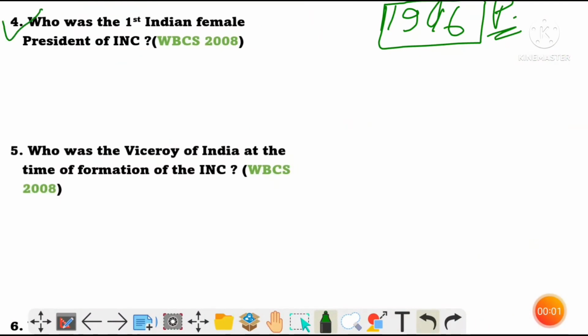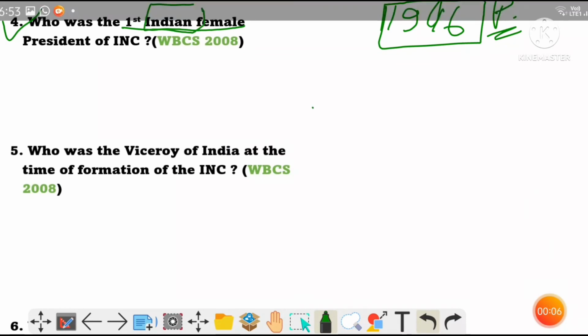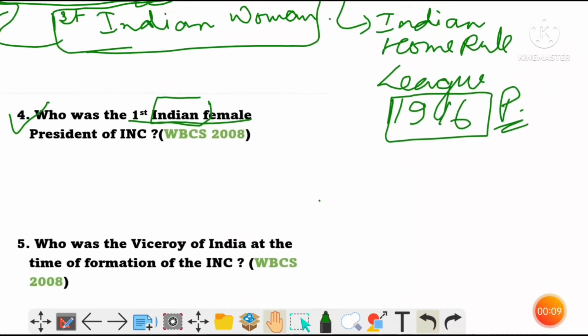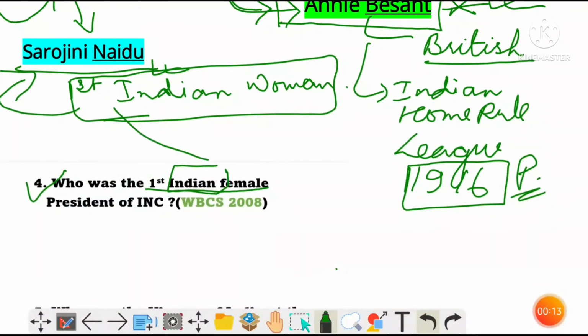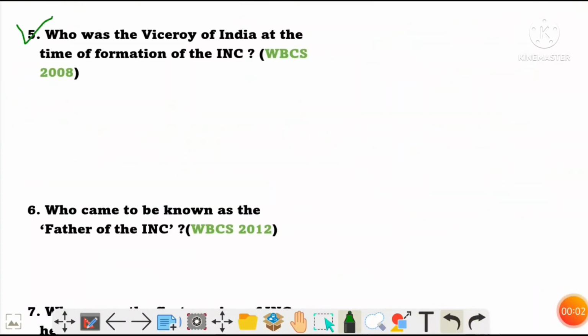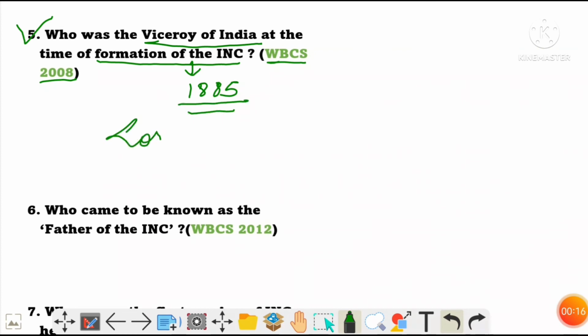Next, question number 4. Who was the first Indian female president of Indian National Congress? Like I've already told before, the first Indian female or Indian woman to preside over Indian National Congress was Sarojini Naidu in the year 1925. Next, who was the Viceroy of India at the time of formation of Indian National Congress? This question was asked in WBCS 2008. So it was formed in 1885. So the Viceroy was Lord Dufferin.